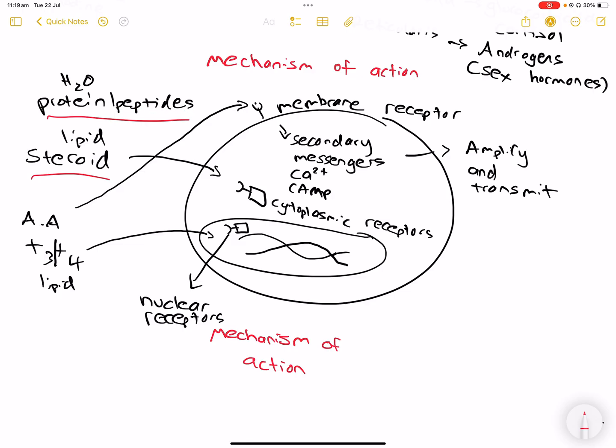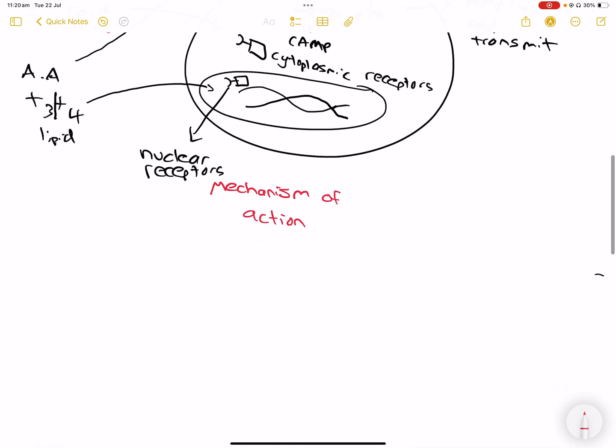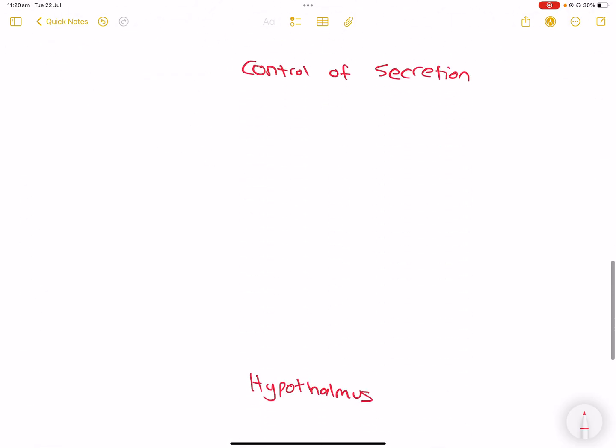And then you've got amino acid base, which are usually water soluble, so they bind to the membrane receptor. However, there is one exception you should know, T3, T4, which is a thyroid hormone. Because it's lipid soluble, since it has iodine residues, it goes into the cell, into the nucleus, binds to nuclear receptors, and activates transcription translation factors. That's done for that one.